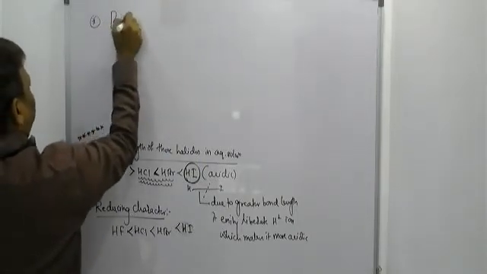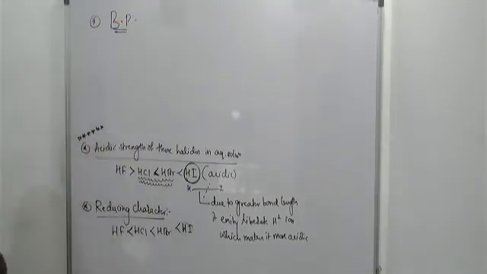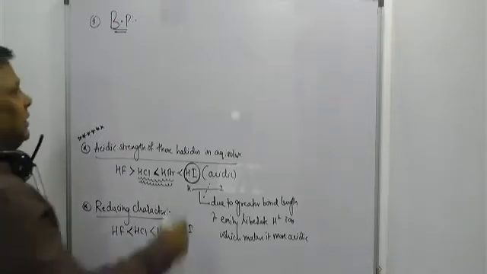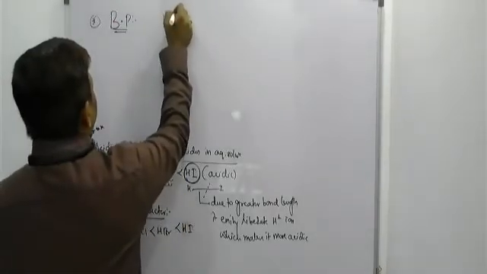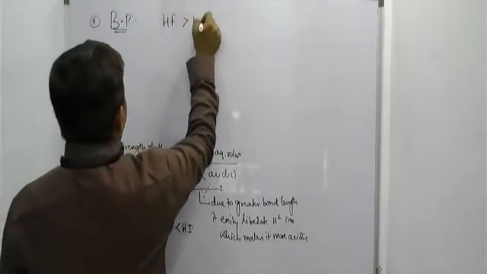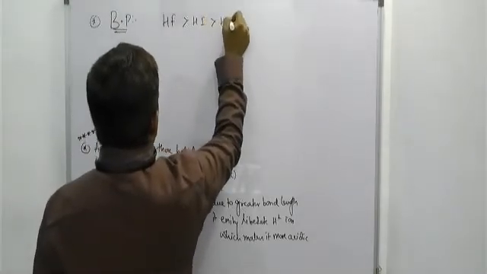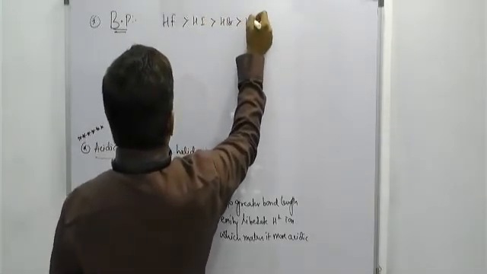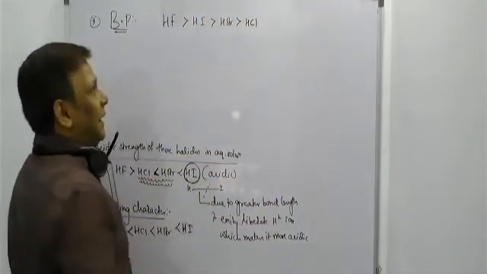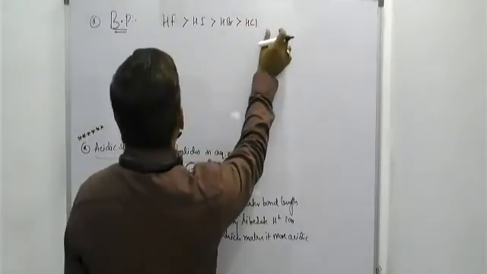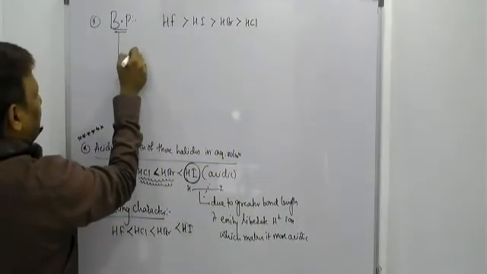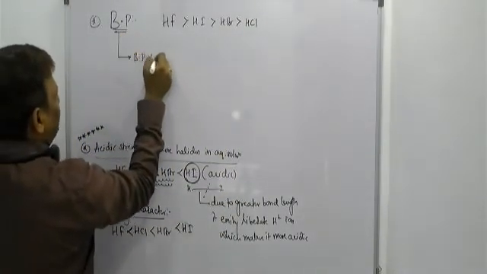Order of boiling point of the hydrides of seventh group elements: HF, HCl, HBr, HI. Actually, HF should come here, beta. You know, there is one concept of boiling point here. Maybe you remember or not, I don't know, but I will tell you.